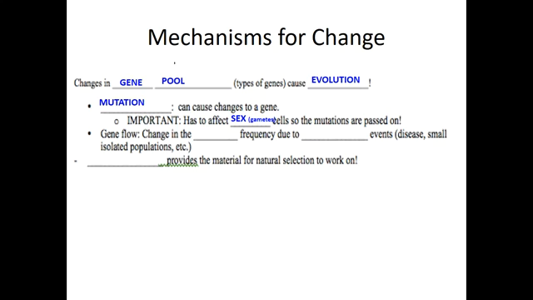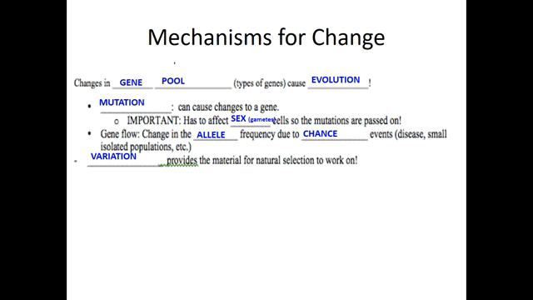Mutations can also lead to more variability, and it has to affect specifically the gametes in order for those mutations to be passed on. So, with gene flow, if there's a change in the allele frequency or how often a dominant allele or recessive allele is present in a population, it changes due to a chance event that can impact the gene flow. So, for example, if there's a disease outbreak, or if there's geographic isolation where maybe some mainland species were isolated onto an island population, now that is going to affect the gene flow. So how often a dominant or recessive allele is present in that population.